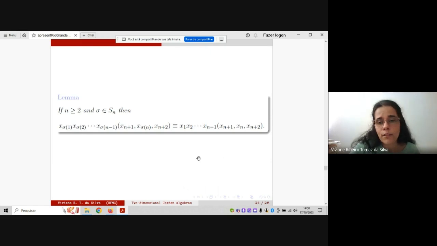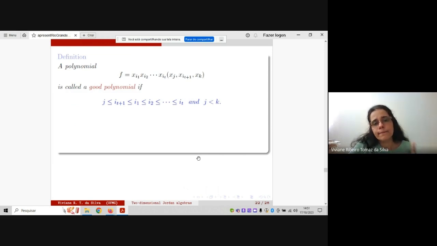This is important in order to try to obtain a basis for the quotient space, and also to prove that this ideal is actually the ideal of polynomial identities of D. And in order to do this, it is enough to deal with good polynomials. Which is a good polynomial for us? It is a polynomial in this way.